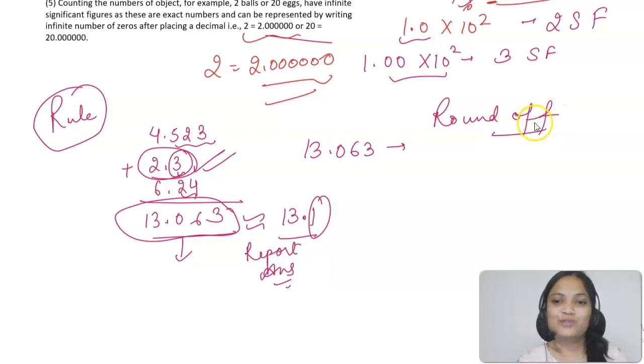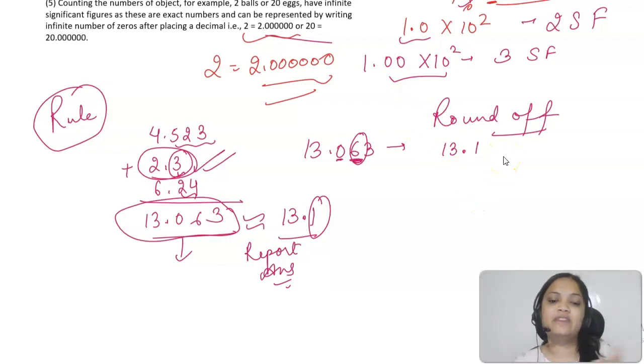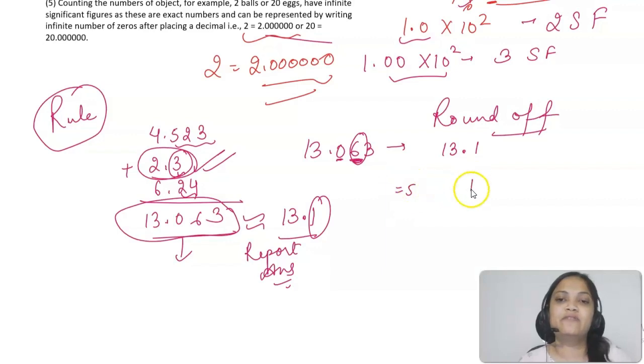I hope you know the rules of rounding off. I'll tell you once again. Whenever the digit is more than 5, we write the next digit. So 13.0 will convert to 13.1 because here the digit is 6. If it's less than 5, we write the previous number. And if it is equal to 5, let's say if I'm having 13.15 and 13.25, this is exactly 5.